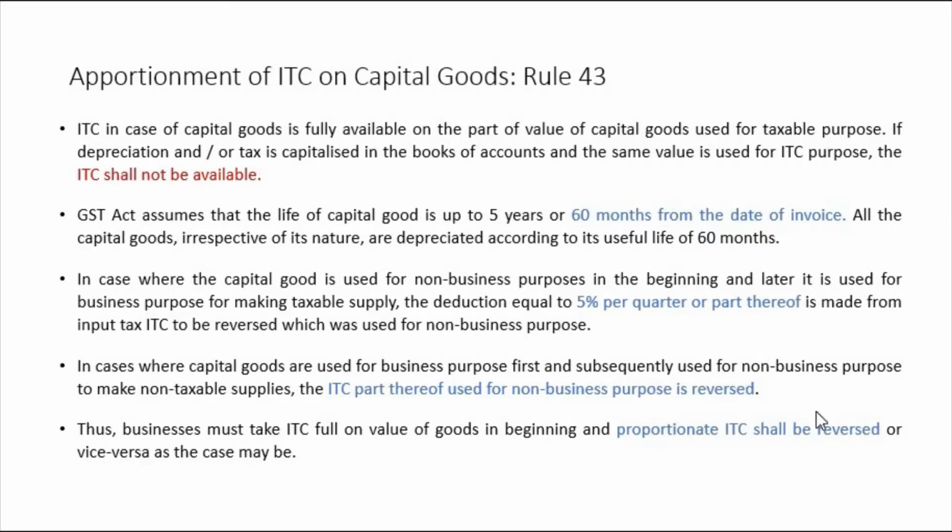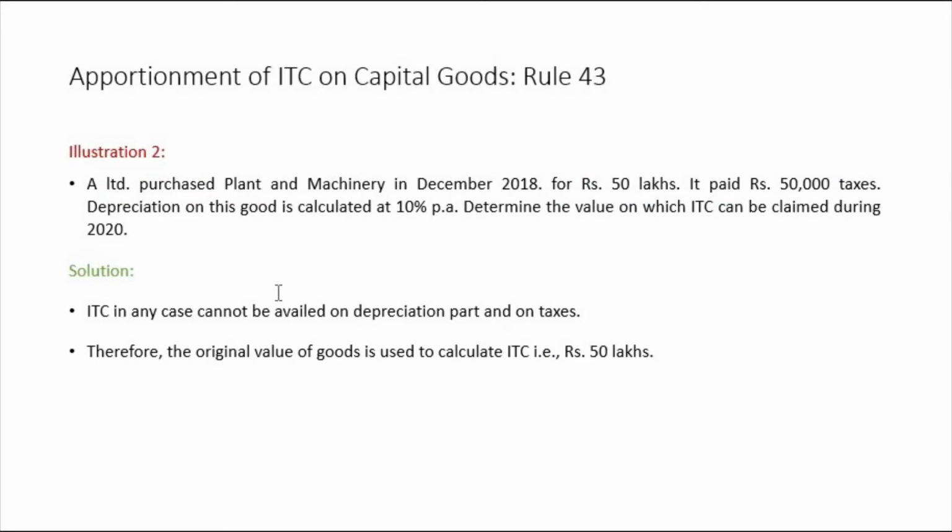But if you are using it for business purpose at first, then you are going to get the ITC later for that business purpose, right? This is theoretical, I understand. There are numerical problems on these points. We will see that in the next videos, right?